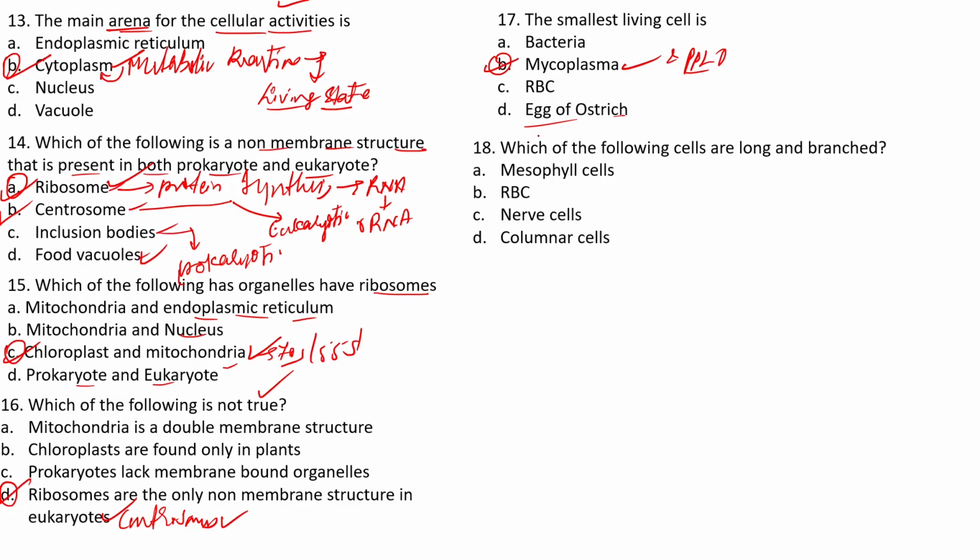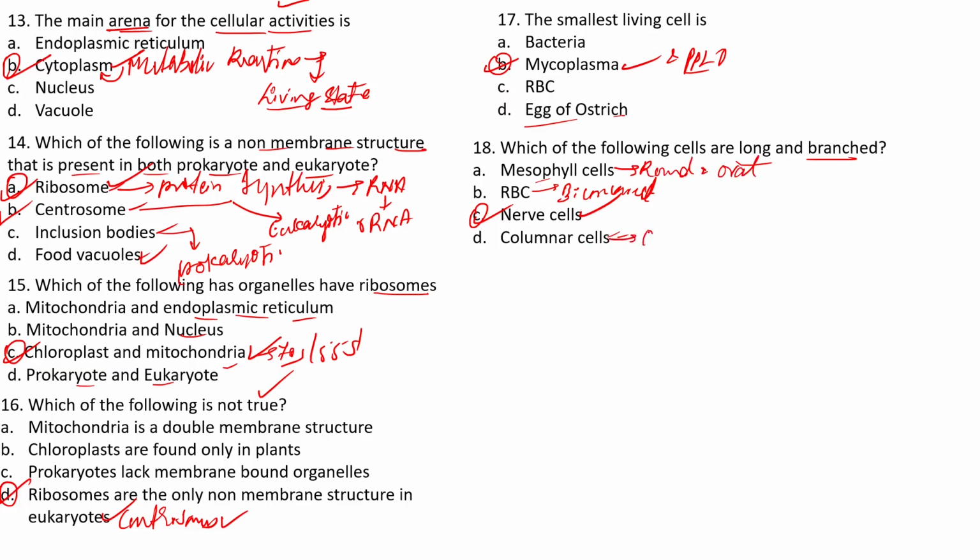The next question we are having is which of the following cells are long and branched? Okay, so mesophyll cells, RBC, nerve cells, columnar cells. We know the answer is nerve cells, because columnar cells are mainly long and narrow, and RBCs are mainly biconcave, and the last one we are having is the mesophyll cells, which are mainly round and oval.